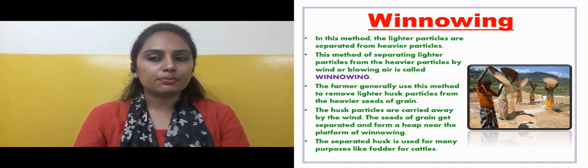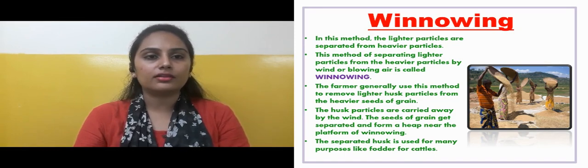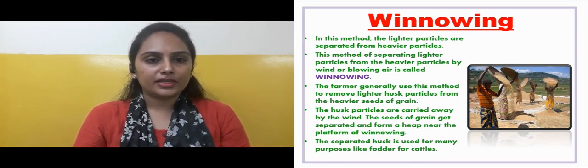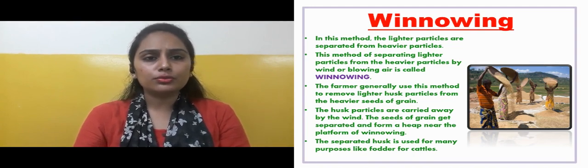This method of separating lighter particles from the heavier particles by wind or blowing air is called winnowing. Whenever we separate lighter particles and heavier particles with the help of wind or blowing air, that separation is called winnowing. Normally this method is used by farmers.